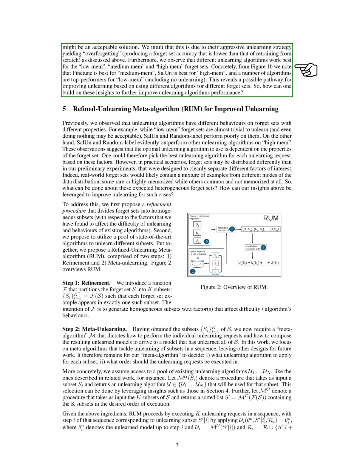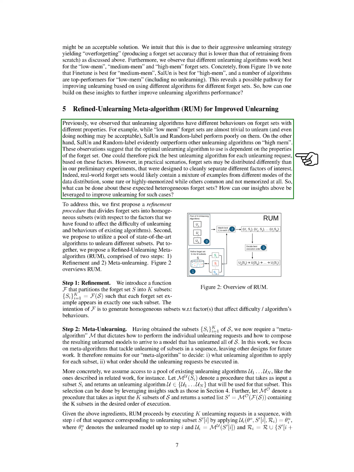Section: Refined-Unlearning Meta-algorithm, RUM, for improved unlearning. In this section, we introduce the Refined-Unlearning Meta-algorithm, RUM, for enhanced unlearning. We have noticed that different unlearning algorithms behave differently when dealing with forget sets that have varying characteristics. For instance, some algorithms struggle with low mem forget sets, while others excel with high mem forget sets. This indicates that the choice of the best unlearning algorithm depends on the properties of the forget set.